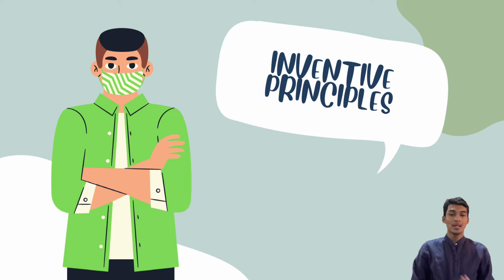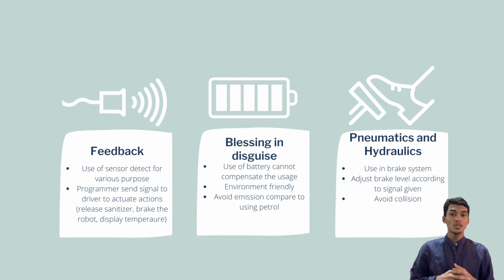My name is Muhammad Syamil bin Ilyas, and I'm going to present on the inventive principle. So the first one is feedback. It uses the sensor to detect for various purposes, and the programmer sends a signal to the driver. It is to release the sanitizer, brake the robot, and/or display the temperature.